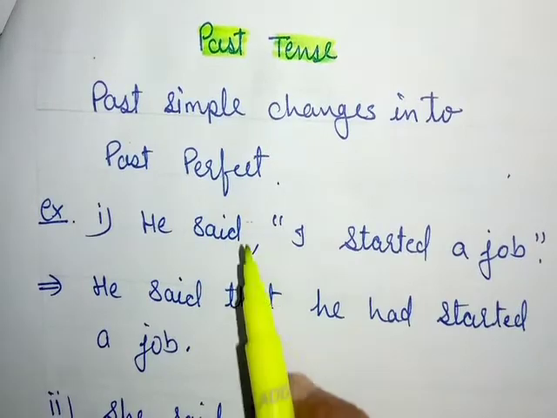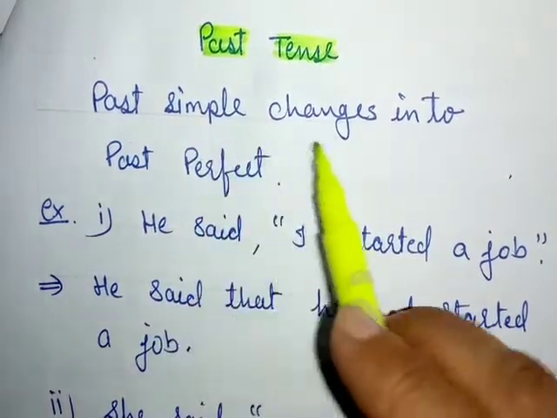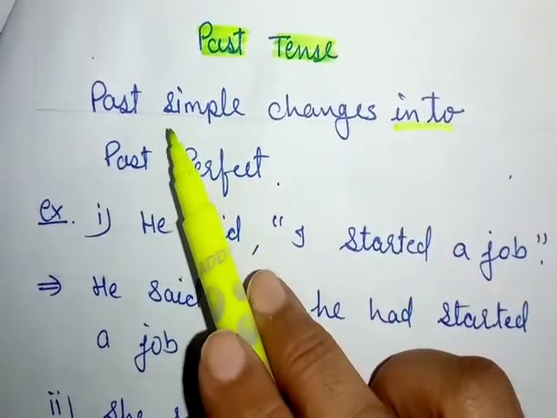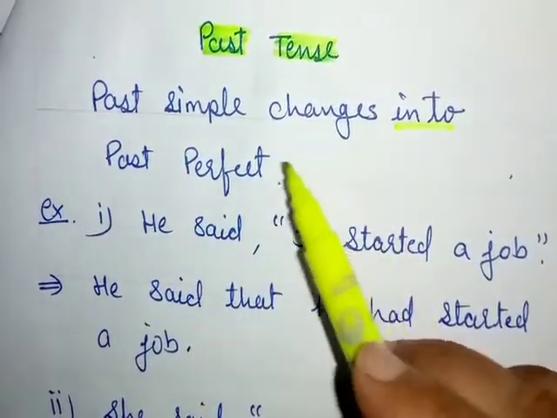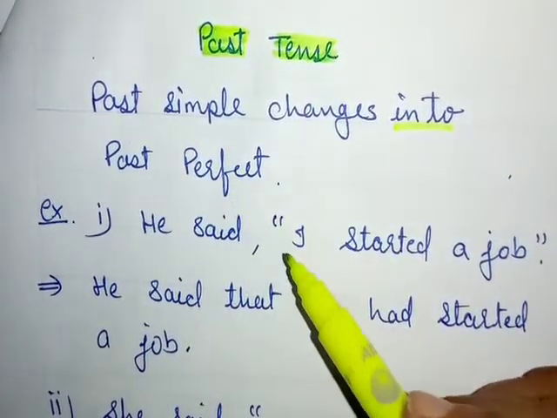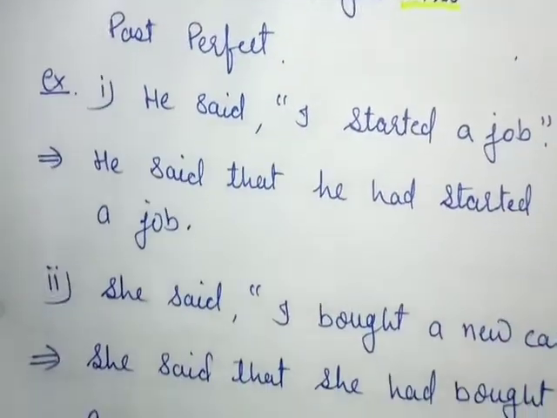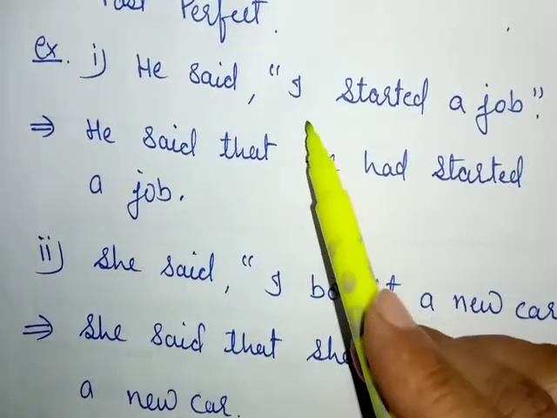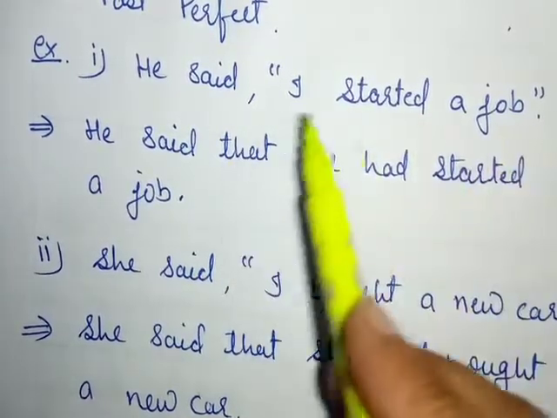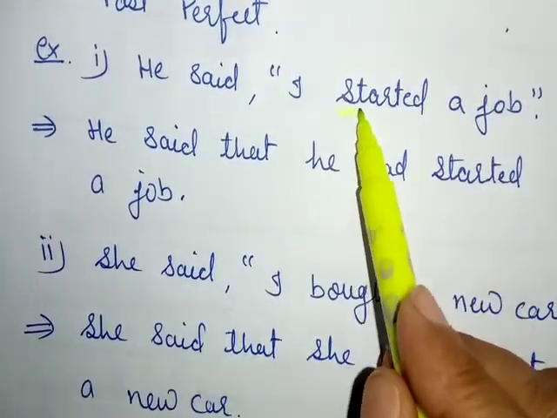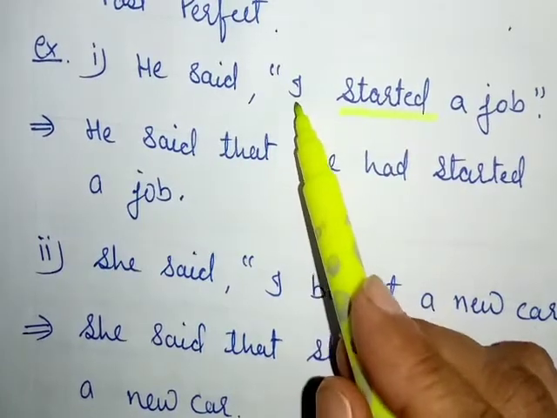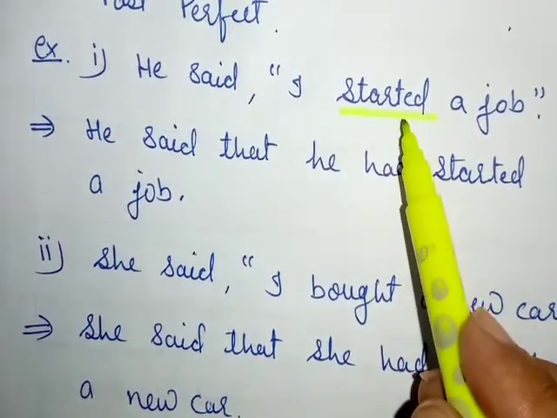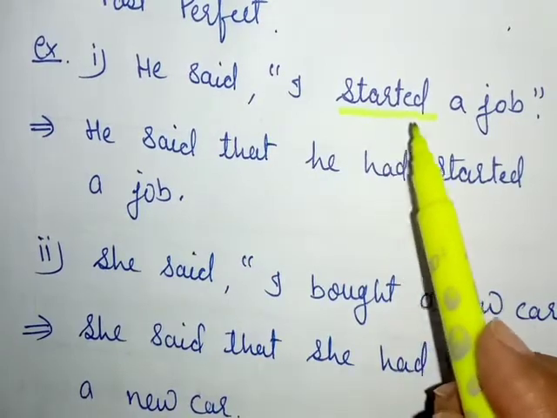So first of all, simple past tense will change into past perfect. If our direct narration is in simple past tense, it will convert into past perfect tense. Let's see with an example. He said, "I started a job." Now you can see the verb started directly after our subject. So the second form of the verb, started, is here. So we can recognize it is simple past tense.